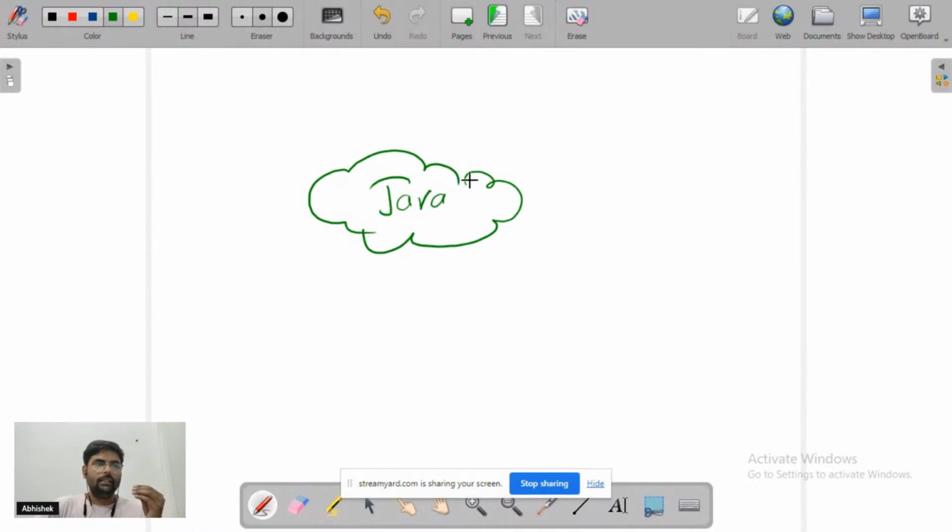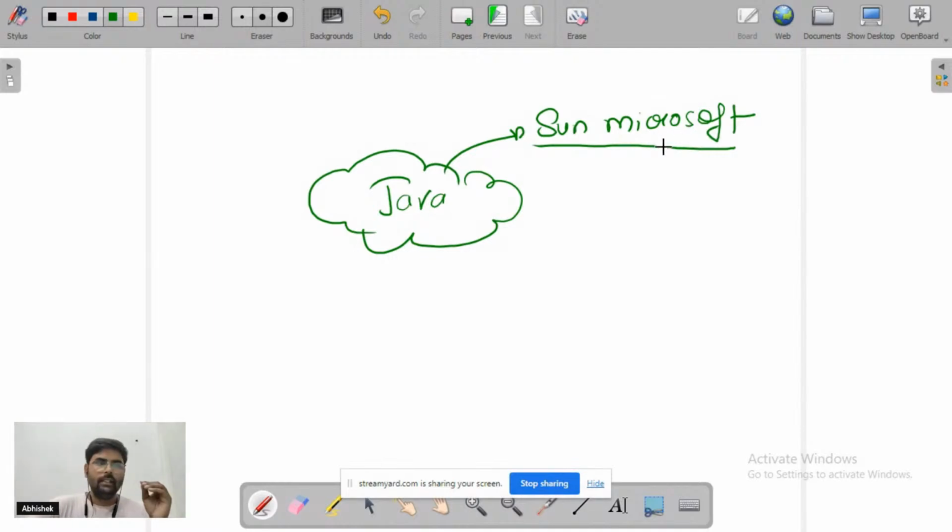Anyone from the audience, who developed Java? It was developed by Sun Microsystems, right? So Sun Microsystems was there, and it developed Java in the 1990s, right?